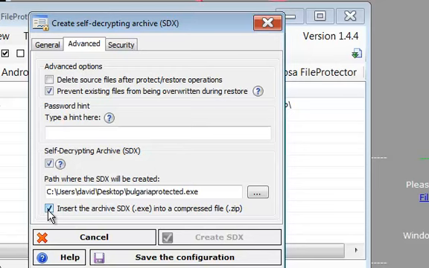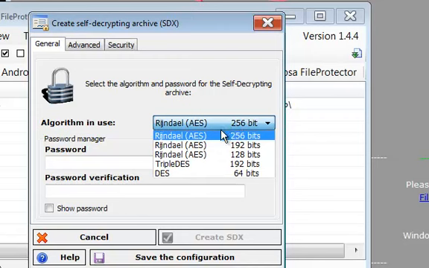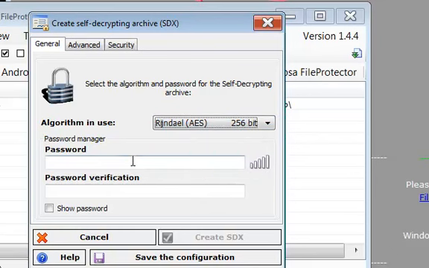After I've done that, I'm going to come over here to General and set my password for this file. You'll notice that the default algorithm to use is this Rijndael AES 256-bit. According to our university rule, the minimum encryption used for confidential data is 256-bit encryption. So I'm going to enter my password now, and I'm going to type in a strong password, which is a mixture of letters and numbers and punctuation.